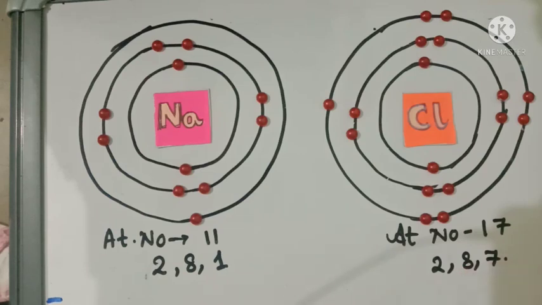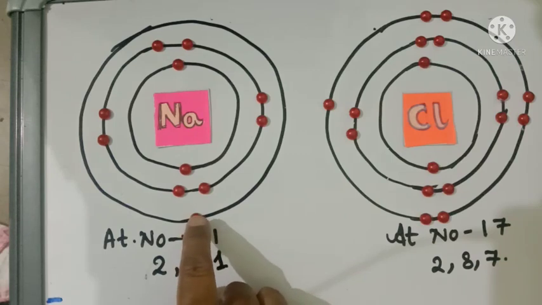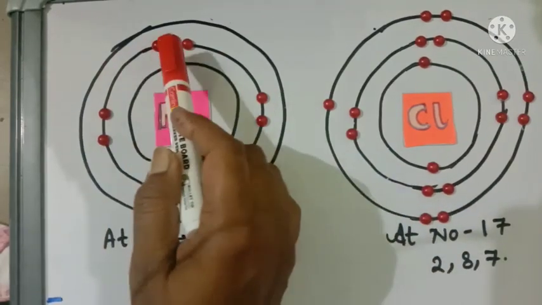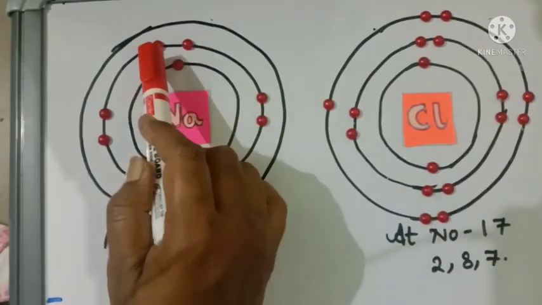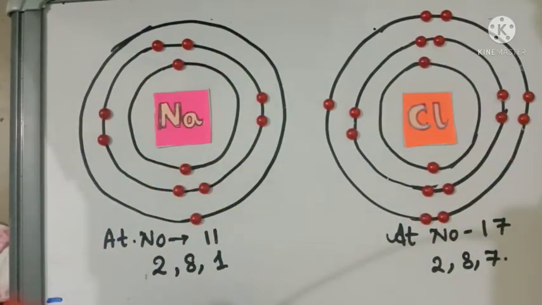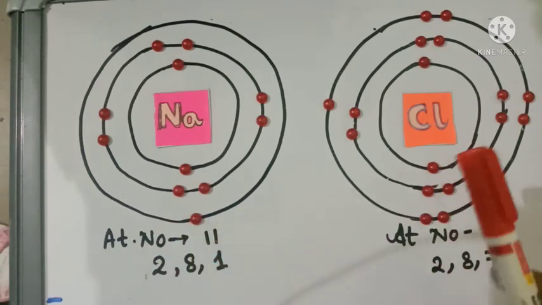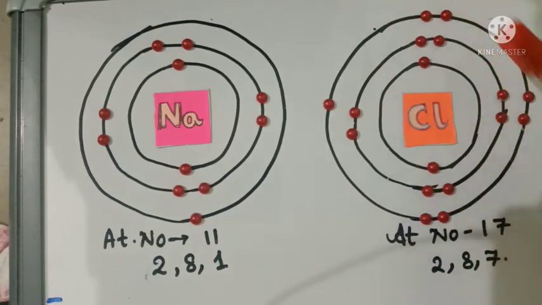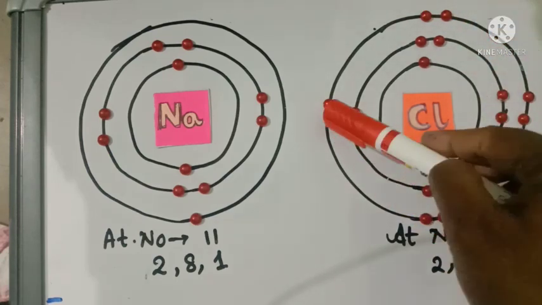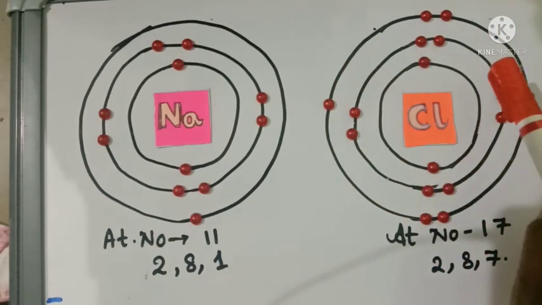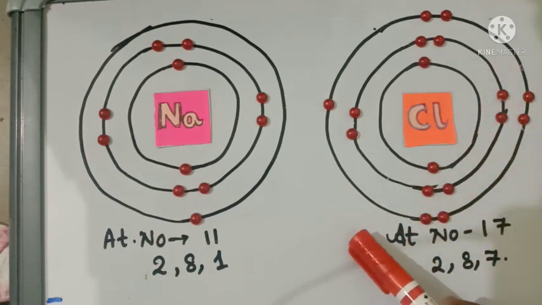Okay, now this sodium atom wants to lose one electron and gain its stable electronic configuration with 8 electrons. You can see there are 1, 2, 3, 4, 5, 6, 7, 8. So sodium wants to lose this electron, and chlorine, the last orbit of chlorine having 7 electrons, 1, 2, 3, 4, 5, 6 and 7, wants to gain 1 electron to complete its octet or to gain its stable electronic configuration.